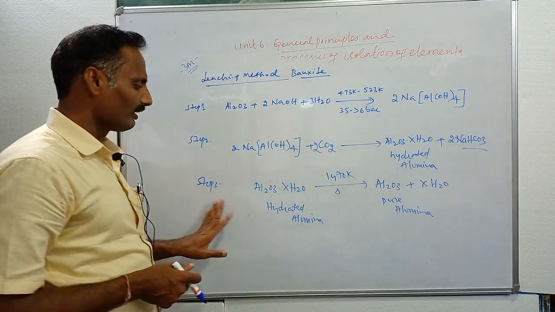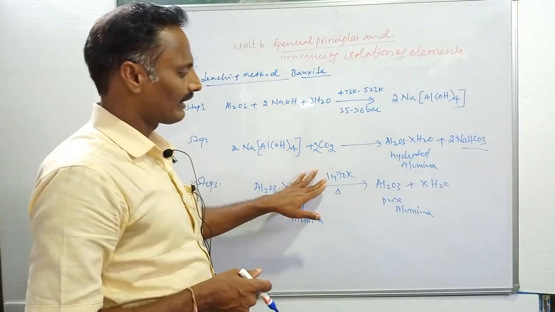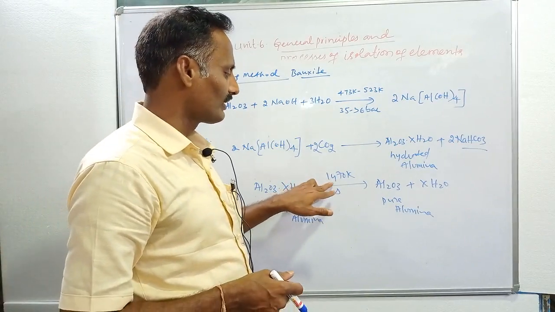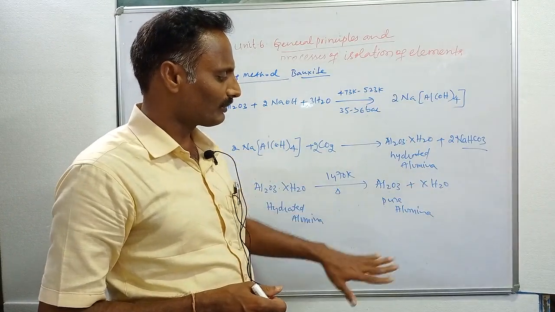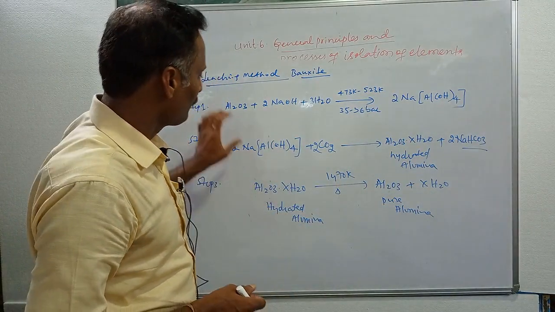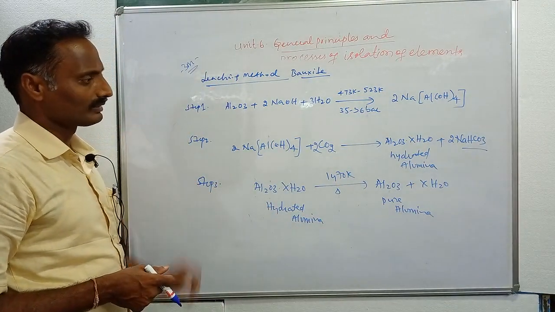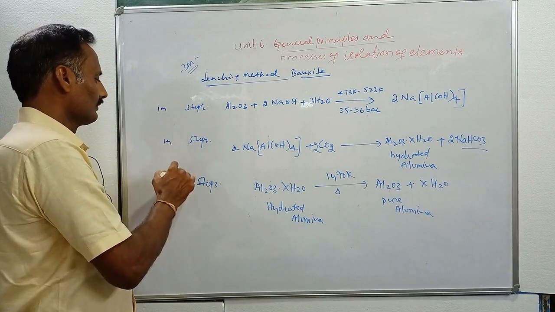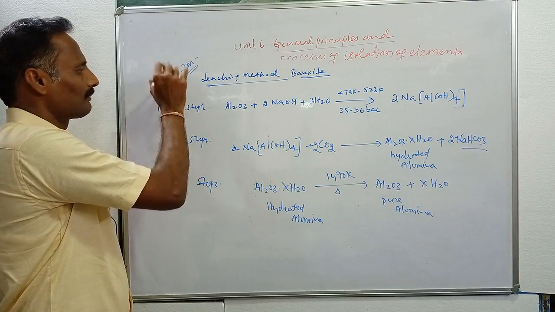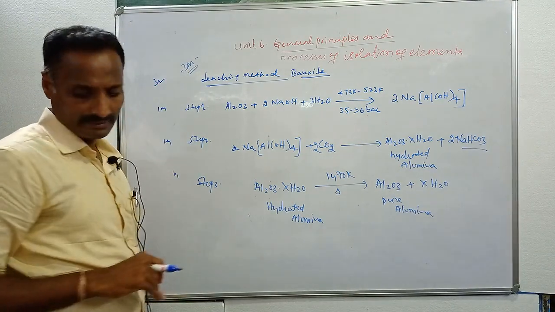And this hydrated alumina, in the third step, on strong heating at high temperature, about 1470 Kelvin, gives alumina, and the water molecules are removed. This is pure alumina. These are the three main steps involved in leaching of bauxite, and each step carries 1 mark in examinations. This is the most important question from this chapter.